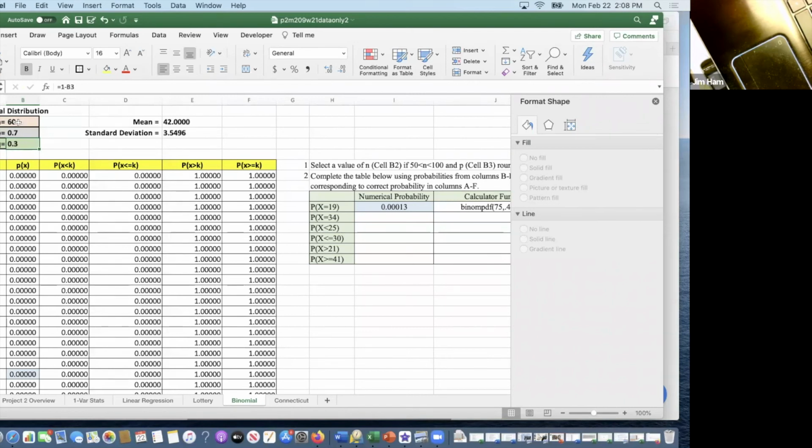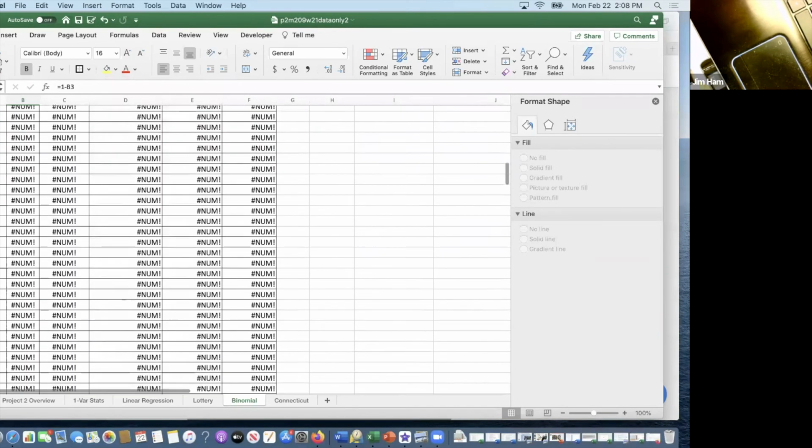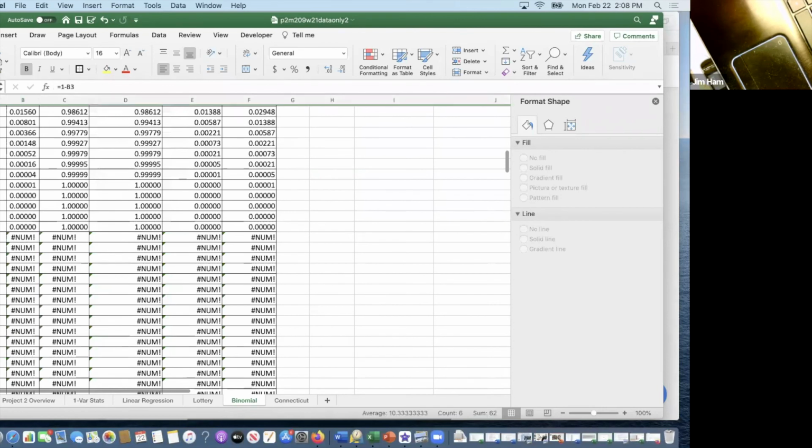And then notice that n is equal to 60. So the possible values of k go all the way down to 60. Anything after 60 just gives you garbage, so you can ignore all that.